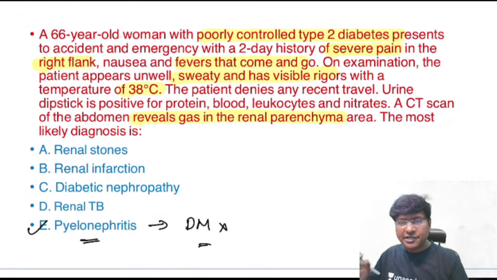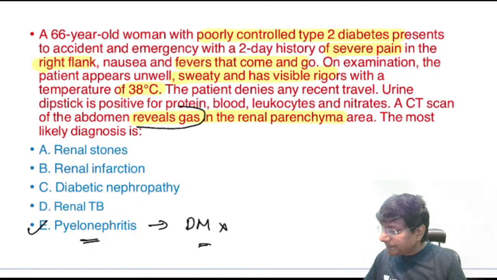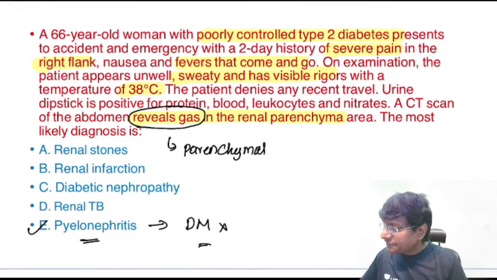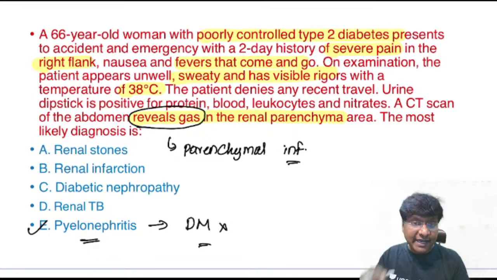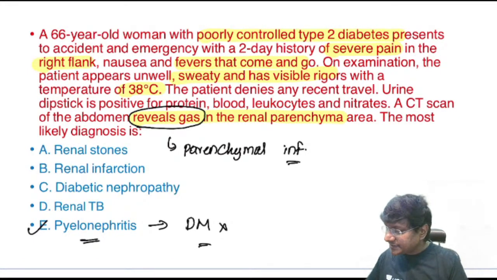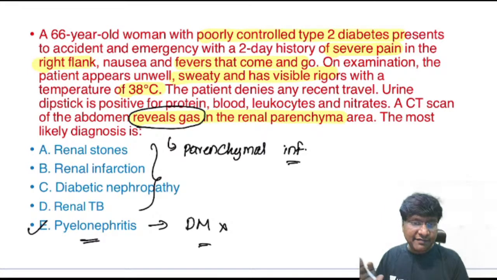Now, another important point to tell you is that only when there is parenchymal infection do you have this gas accumulation which is identifiable on CT scan. Only in pyelonephritis. In all the other 4 options, you don't have gas in the renal parenchyma. Gas in renal parenchyma is not seen in renal stones, renal infarction, diabetic nephropathy, or renal tuberculosis.